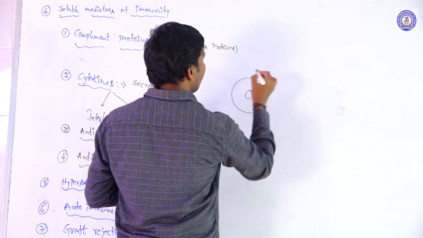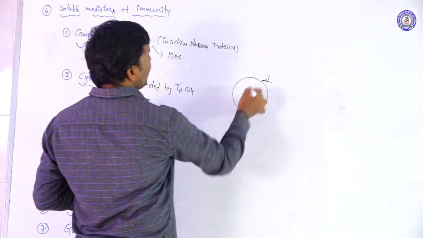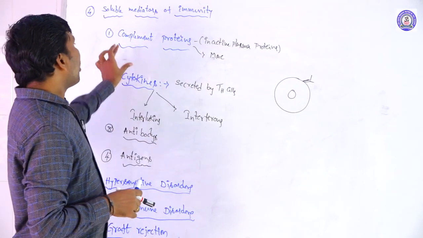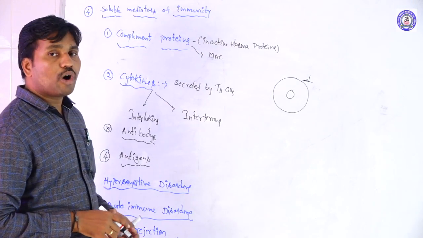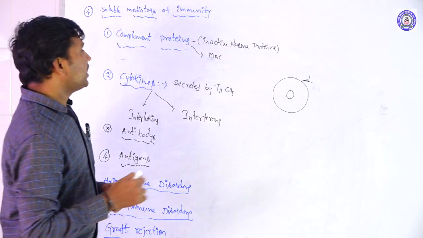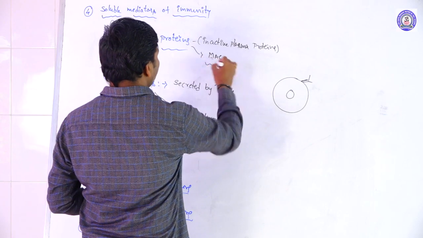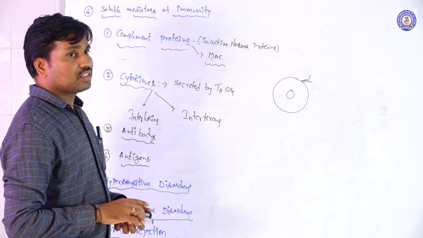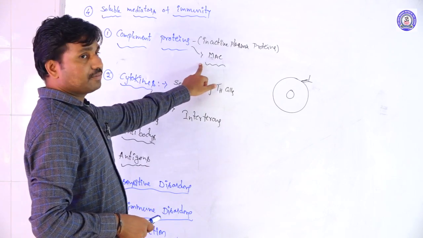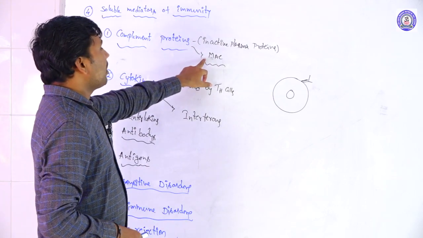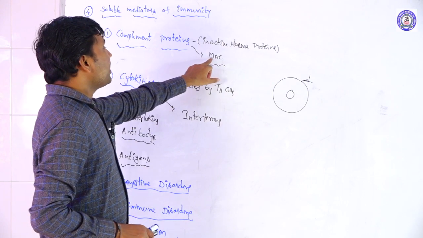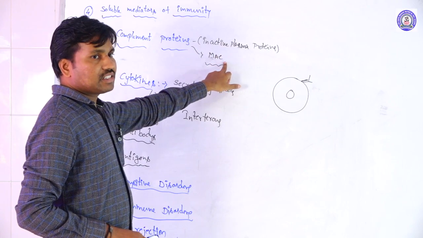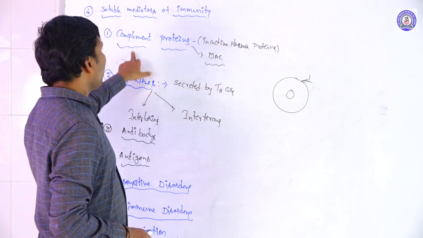On the surface of the plasma membrane, the protein molecules are producing. Those are nothing but complement proteins only. Generally these complement proteins are producing the MAC, the membrane attack complex. The membrane attack complex is produced by the complements.